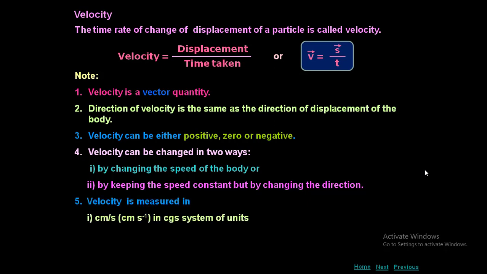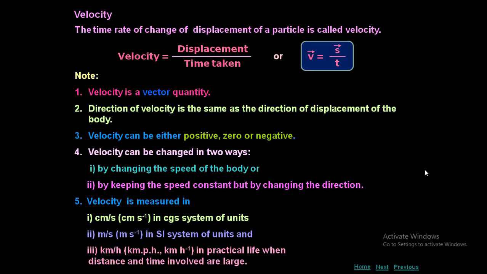Velocity is measured in centimeter per second, that is for CGS unit, meter per second, which is the SI system, and kilometer per hour, which is a practical unit. Practical means which we are going to use in our day-to-day life, but it does not belong to the SI system.